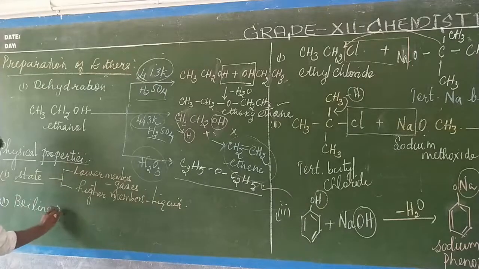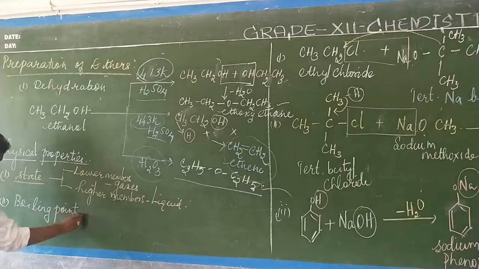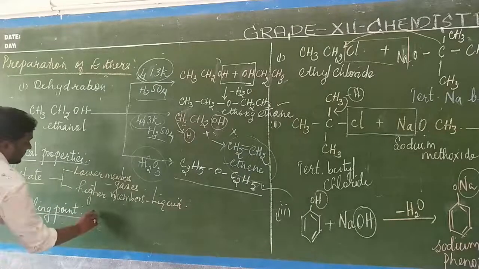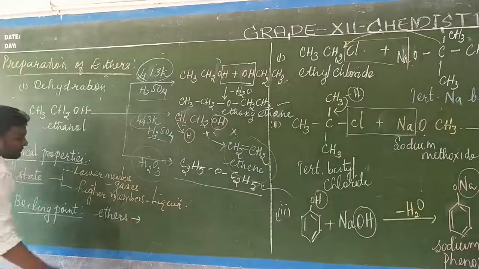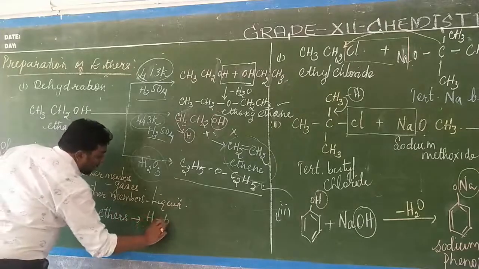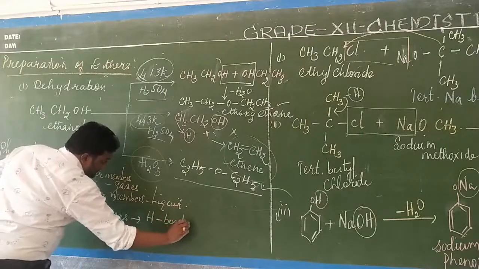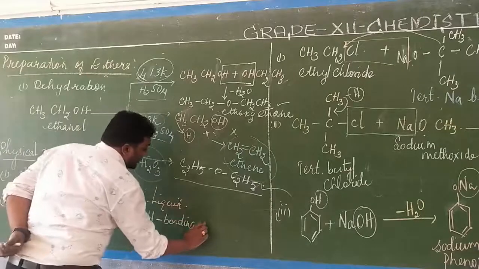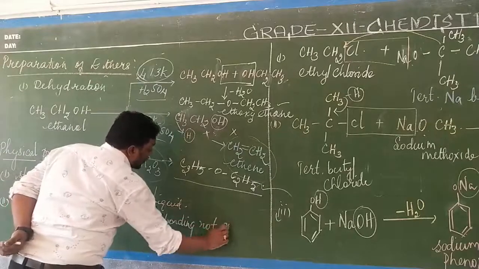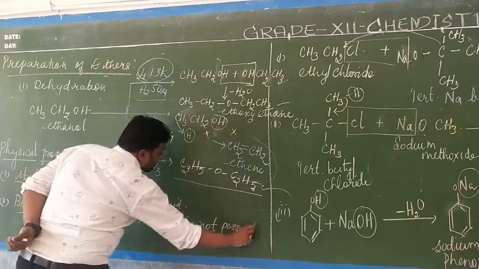We have already studied this in alcohols. When you take the detail, I have said that ethers will not form hydrogen bonding. If there is no hydrogen bonding, there are only weak van der Waals forces, whereas in alcohols hydrogen bonding is possible.